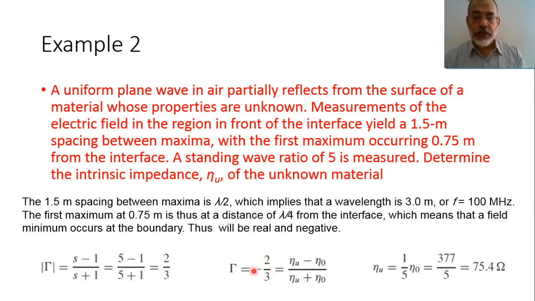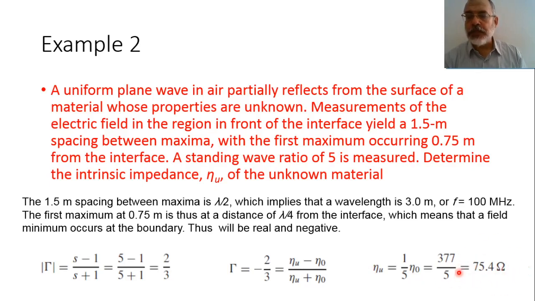This reflection coefficient can be obtained in terms of the intrinsic impedance as the intrinsic impedance of the medium minus eta naught over the intrinsic impedance of the medium plus eta naught. So in this case, by solving this equation, we can obtain the intrinsic impedance of the medium in terms of the intrinsic impedance of free space as 1 over 5 eta naught, where eta naught equals 377, or 120 pi over 5. So this is the intrinsic impedance of this medium.